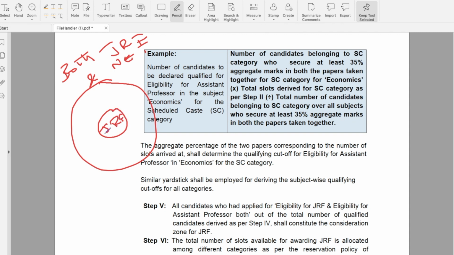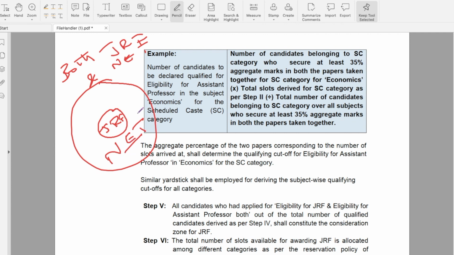This JRF merit will be based on the number of slots available for each category, and the remaining people come under only NET qualified. So these people will get two certificates, both NET and JRF, whereas these people will get only the NET certificate. This is the difference between UGC NET and JRF.